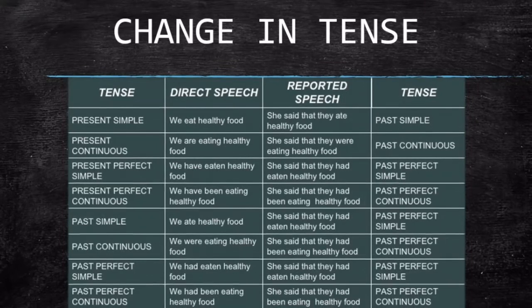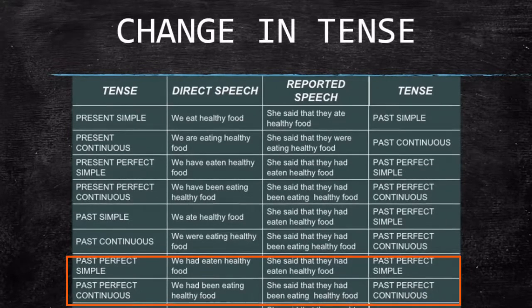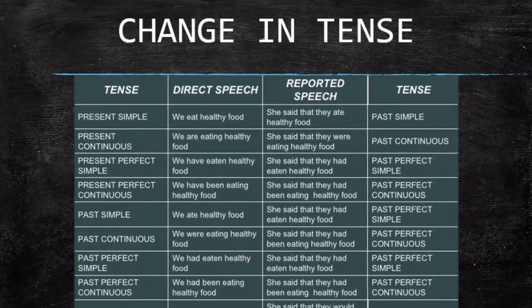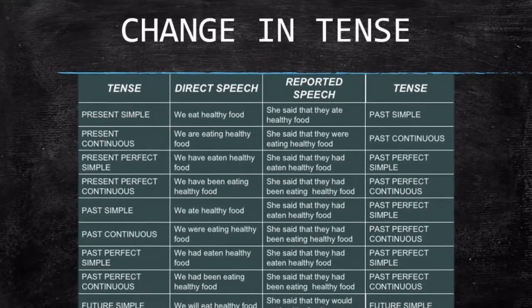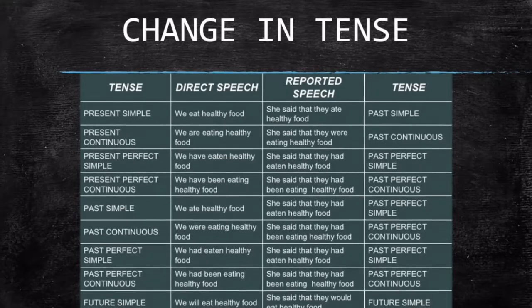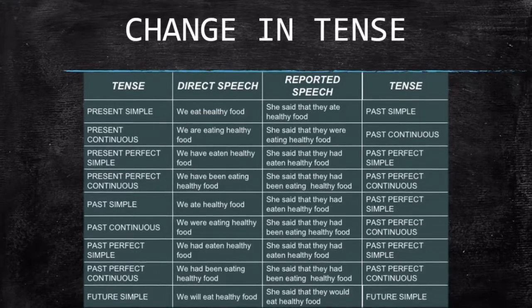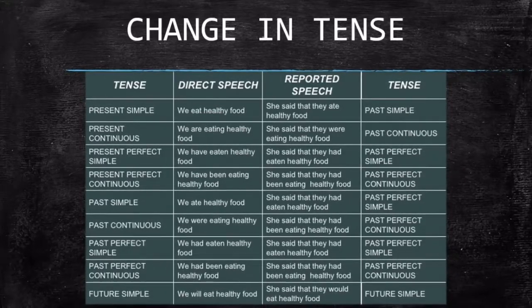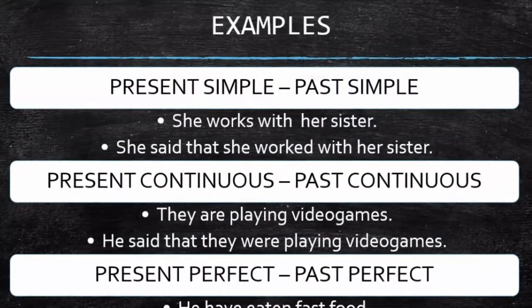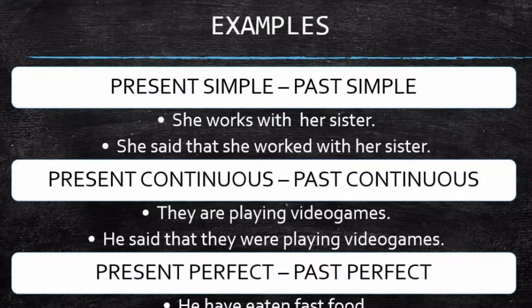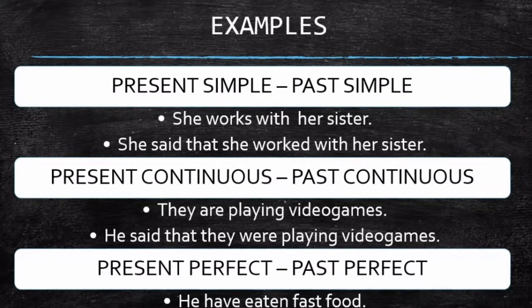And here you can see that past perfect simple and past perfect continuous don't change the tense, so they maintain the same form when we are forming reported speech. And finally I have the future simple, which is with will, and it changes into would, which goes instead of will to form the reported speech. And now I am going to show some examples that I made with each tense and its respective change.